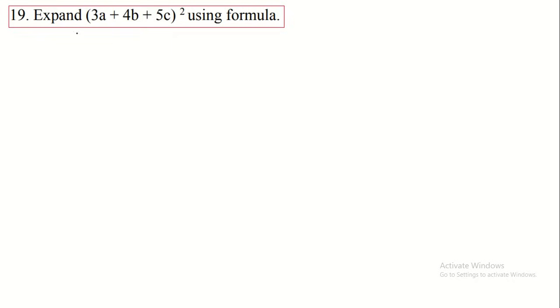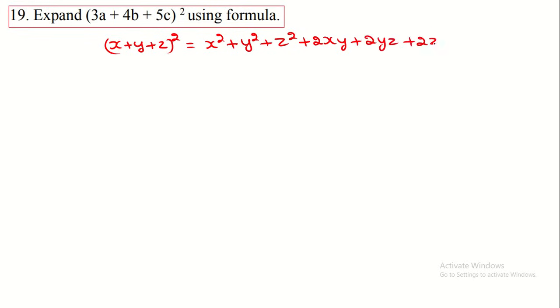Then we move on to this one: expand 3a plus 4b plus 5c whole square using the formula. Which formula do we have to use here? You have to use x plus y plus z whole square, which means x square plus y square plus z square plus 2xy plus 2yz plus 2zx. This is the formula we use to expand this.